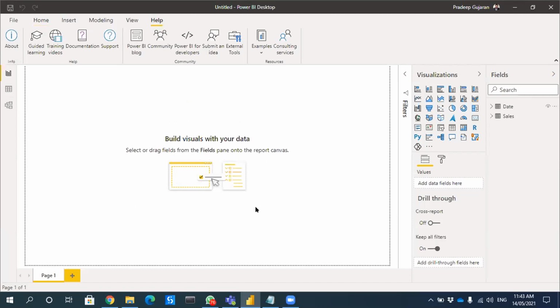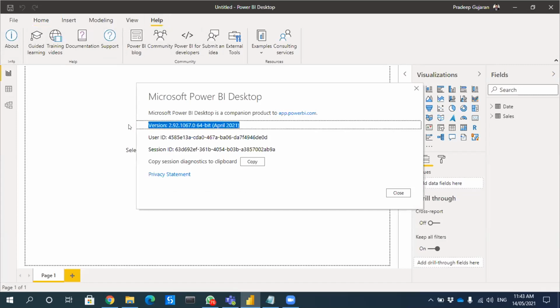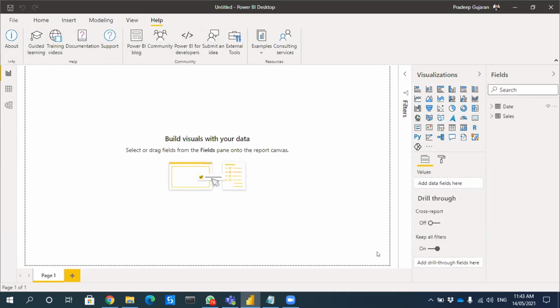How can I find the version? You go to help and go to about. Okay, it's April version, 2.92. I think he is still in that transform data mode. Did you do the close and apply? See, mine is 2.83 version, July 2020. Oh, that is an old one, sir. You have to upgrade it. But I think the relationship was there earlier also.